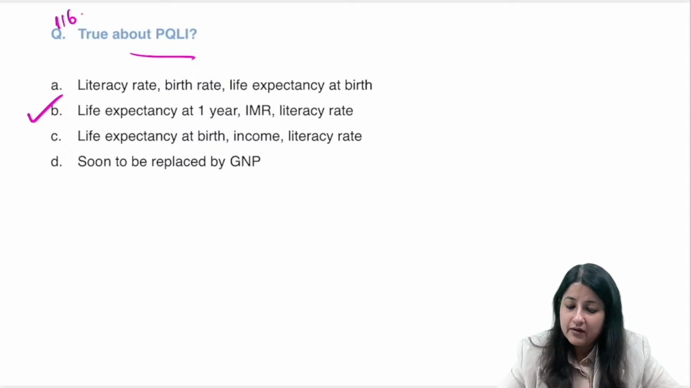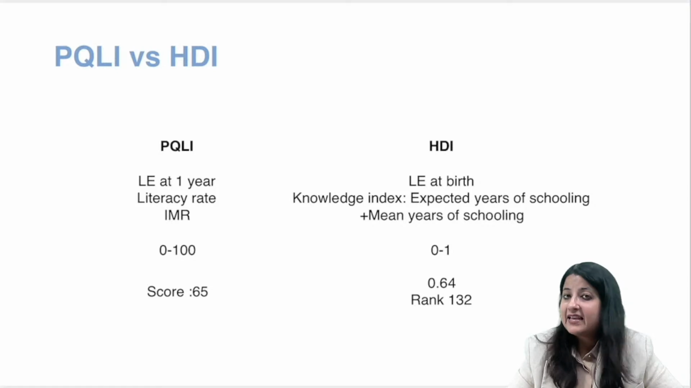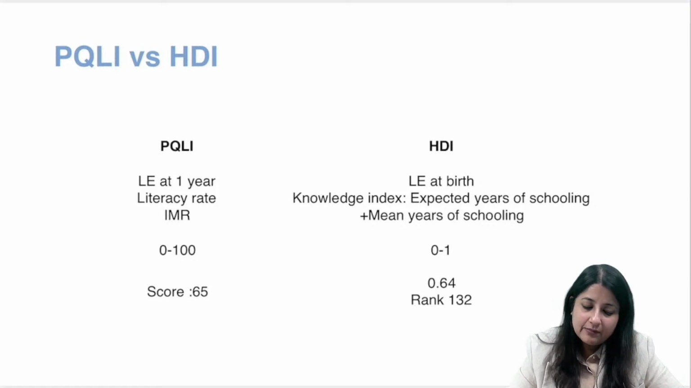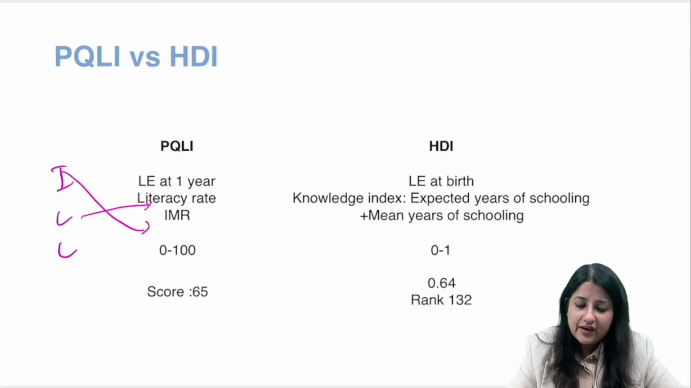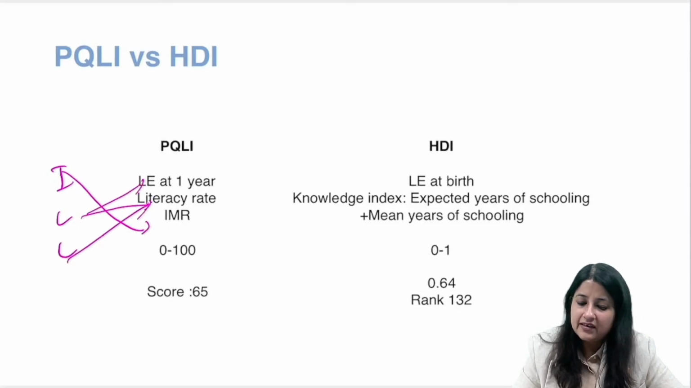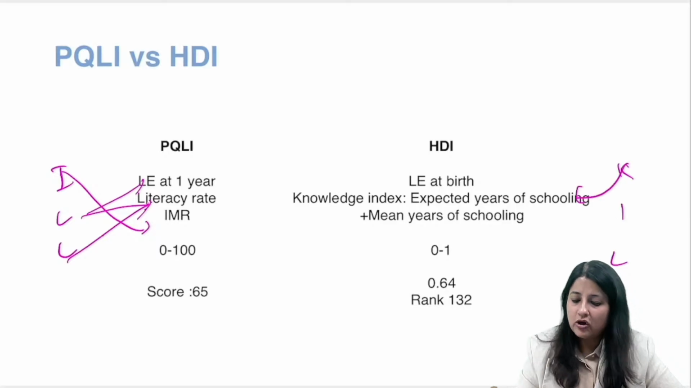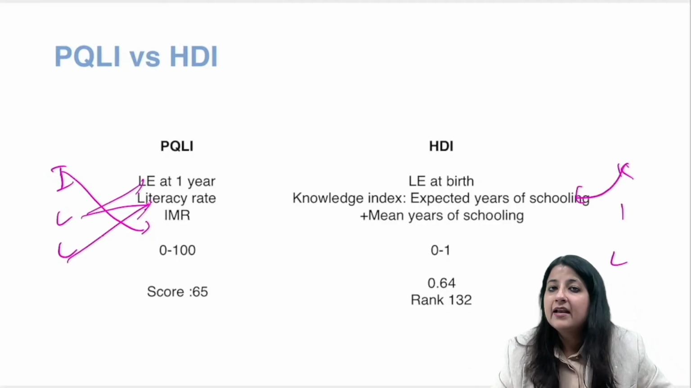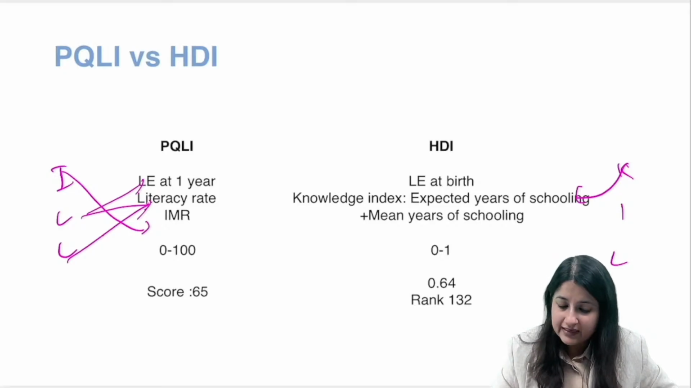Okay, so look over here. You have two things, okay? PQLI, HDI. PQLI के साथ हमने हमेशा न्यूमोनिक पढ़ा है ill. Okay, ill, all right. Ill is infant mortality rate, life expectancy at age 1 and literacy rate. HDI के साथ क्या है? Kill. Okay, kill. K से knowledge index जिसमें mean years of schooling एंड एक्सपेक्टेड ईयर्स ऑफ स्कूलिंग ले लो, ठीक है. और तुम्हारा I से क्या हो जाएगा?